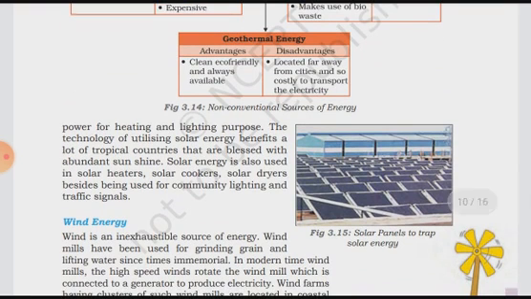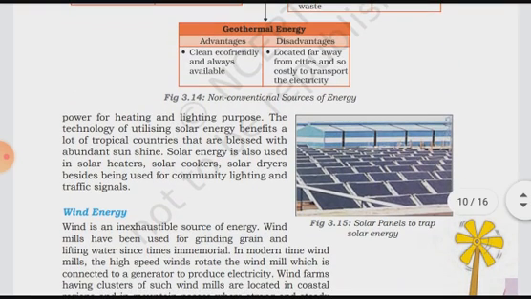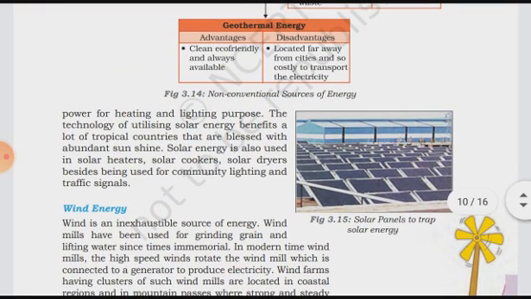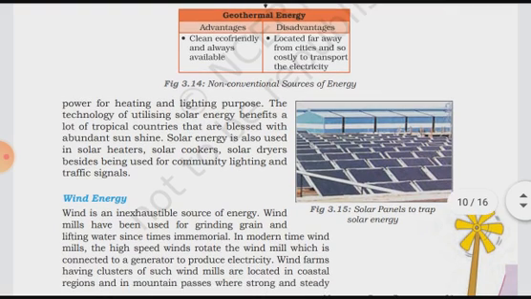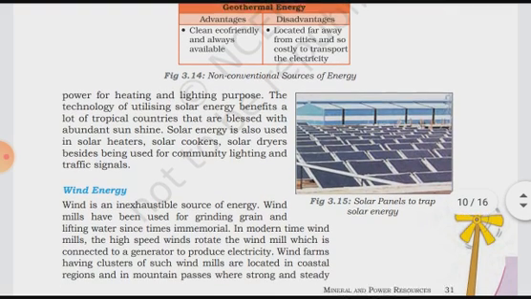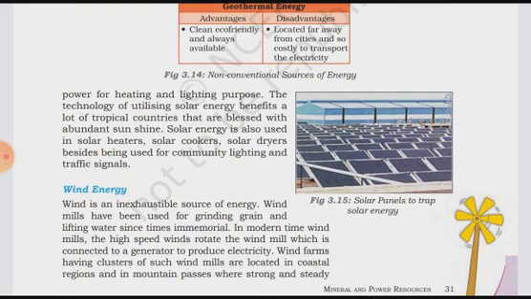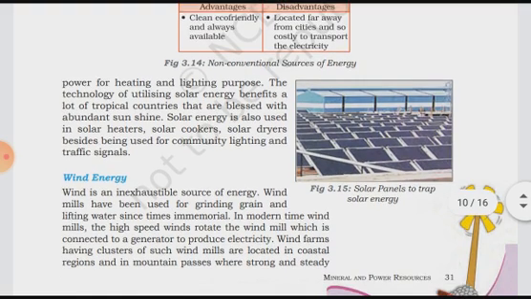The technology of utilizing solar energy benefits a lot of tropical countries that are blessed with abundant sunshine. Abundant means very huge sunshine, mainly in the tropical areas near the equator. So the equator and tropics, that is the Tropic of Cancer and the Tropic of Capricorn. In these areas the sun's heat and light is more, so these areas have a huge amount of energy benefits with the help of the technology.